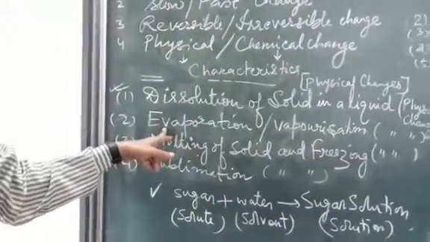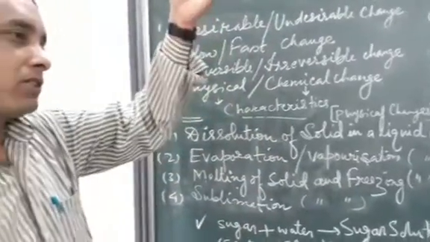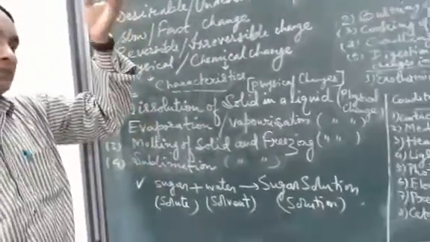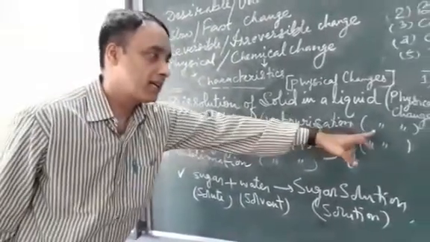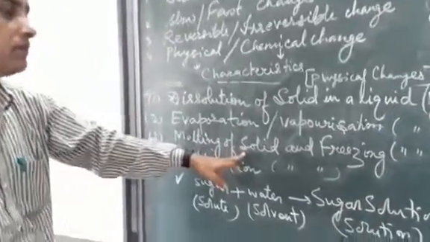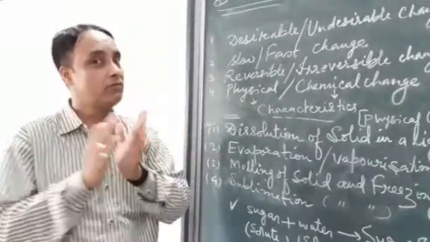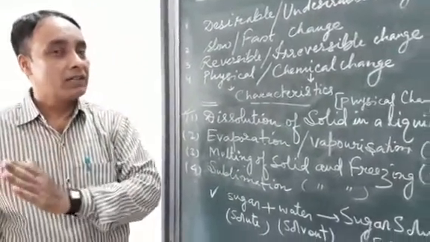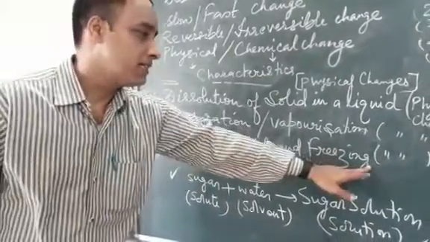Evaporation, you know, formation of clouds, rain, and again evaporation is a cycle that takes place in nature. Such a type of change is also characterized as a physical change. Next, melting of solid and freezing, that is, ice to liquid water, and again liquid water back to ice upon freezing. This is also a category of physical change.